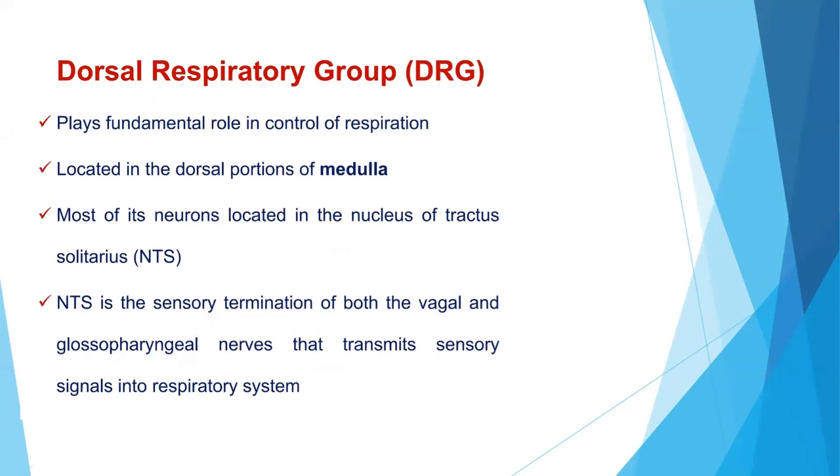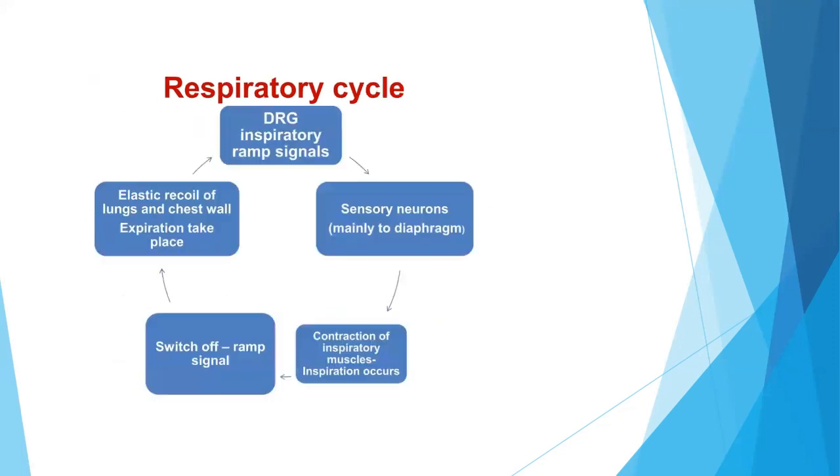So the dorsal respiratory group plays a fundamental role in the control of respiration. It is located in the dorsal portions of the medulla, and most of its neurons are located in the nucleus of tractus solitarius. So the nucleus of tractus solitarius is the sensory termination of both the vagal and glossopharyngeal nerves that transmit sensory signals into the respiratory system.